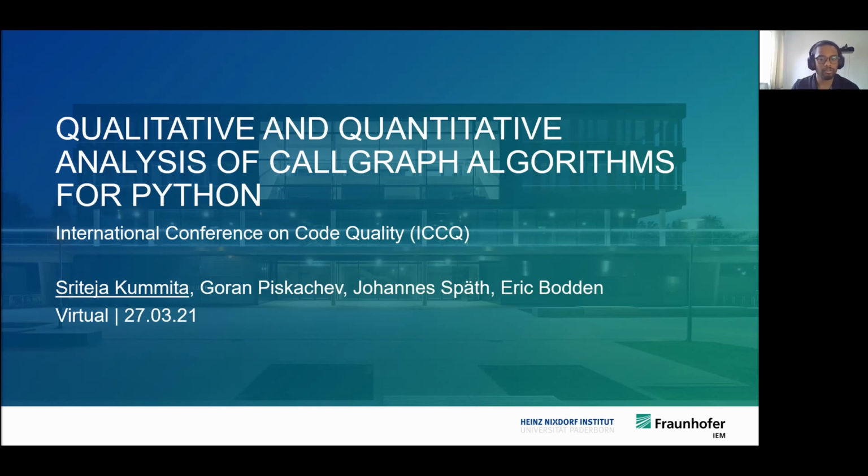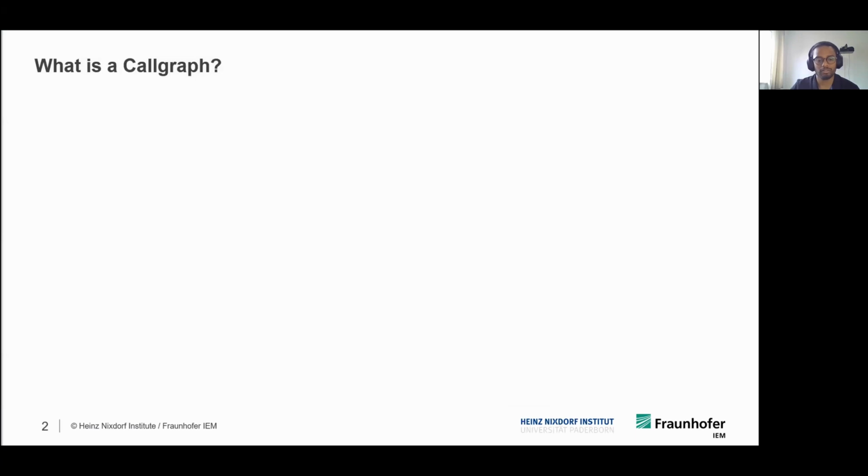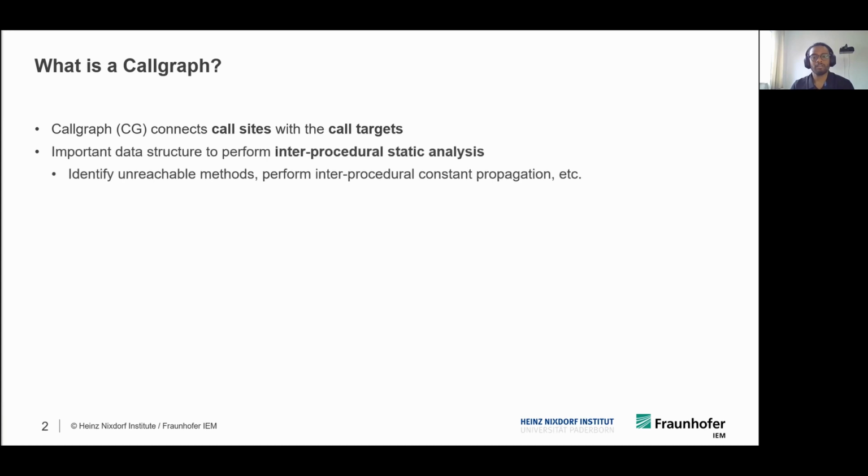Today, I'm going to talk about a paper titled Qualitative and Quantitative Analysis of Python Call Graphs. Let's start with a question. What is a call graph? A call graph is a graph-like data structure that connects different function invocation statements, which are also known as call sites, to the functions that are being invoked, which are also known as call targets.